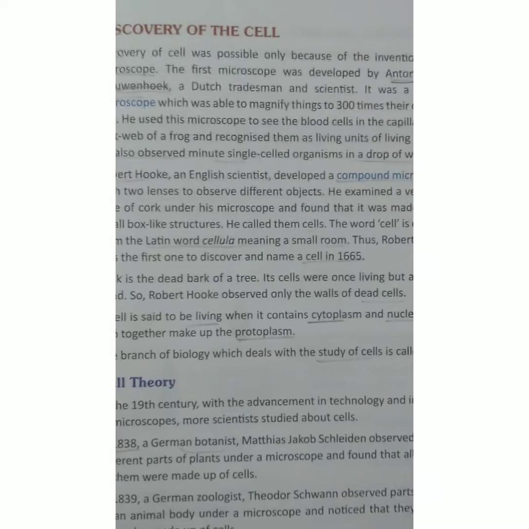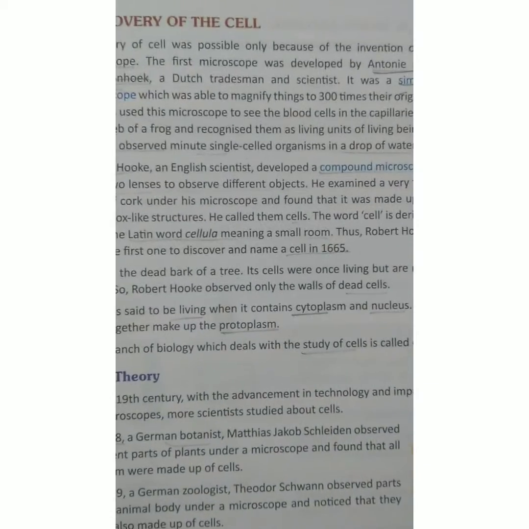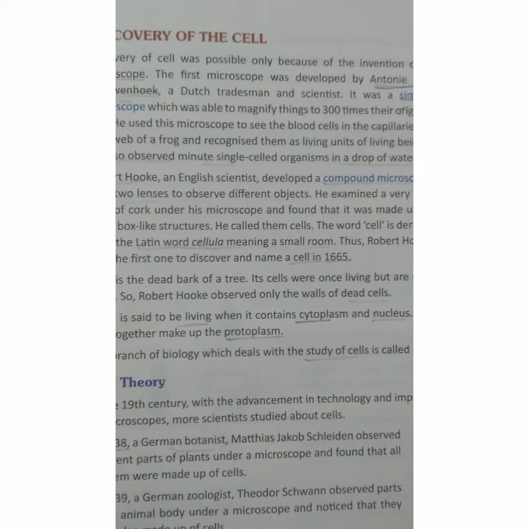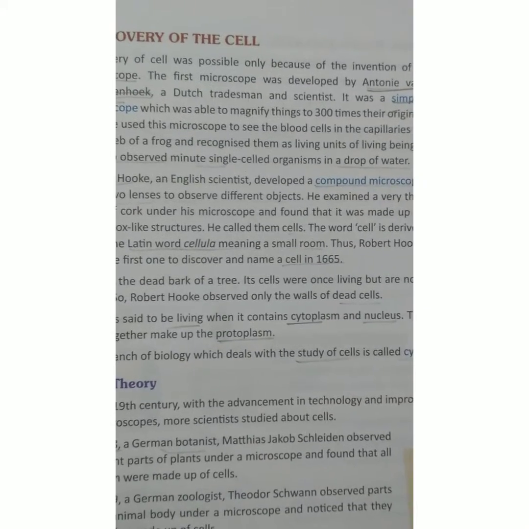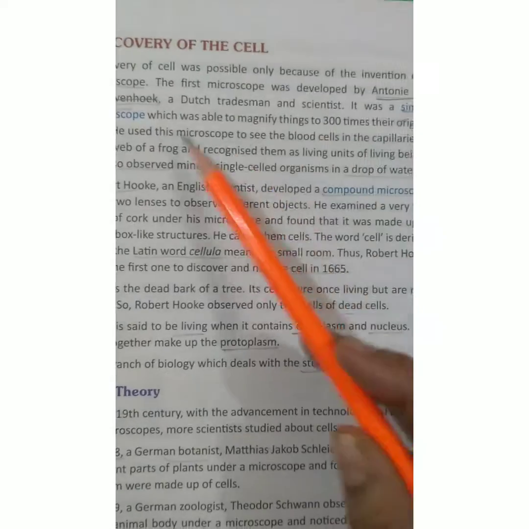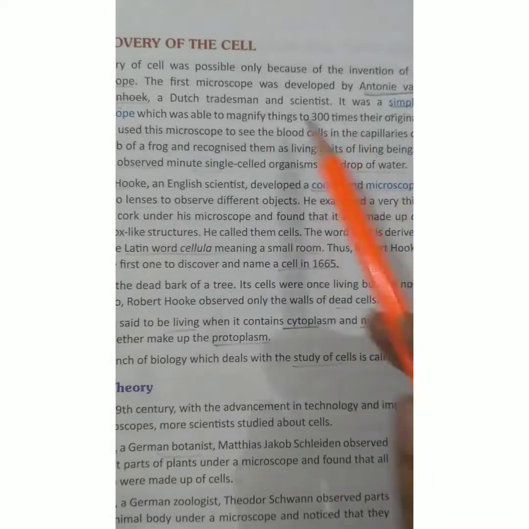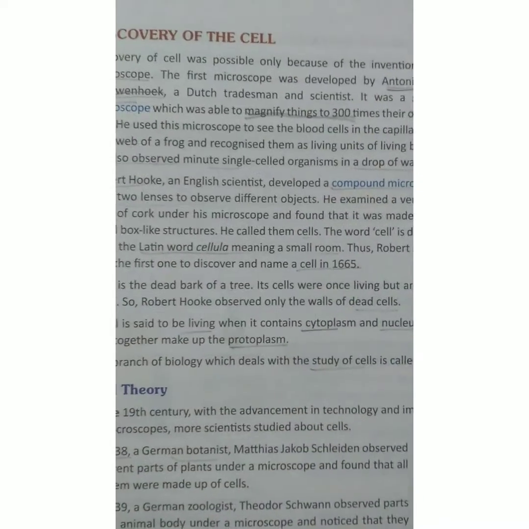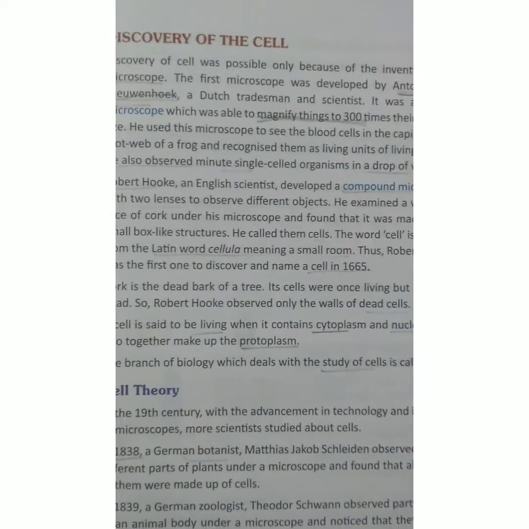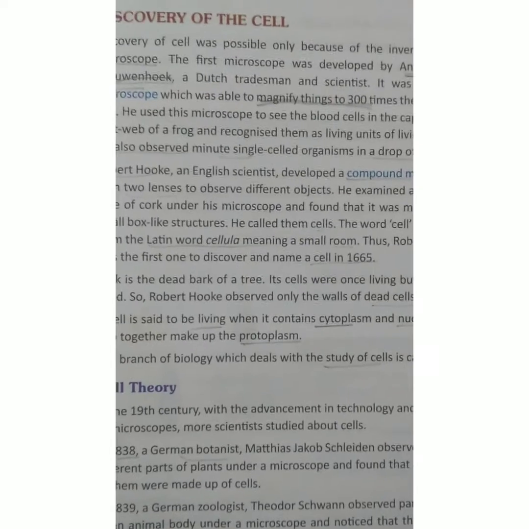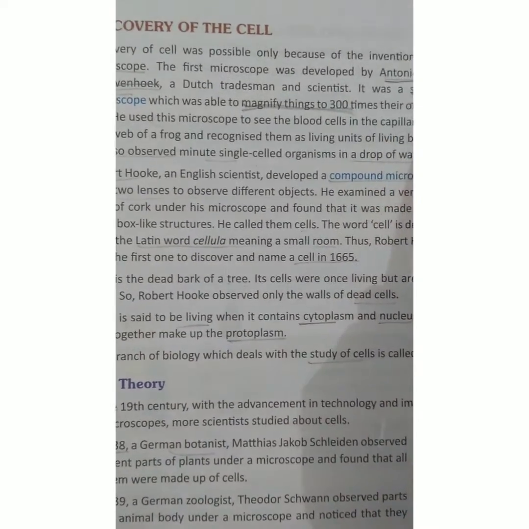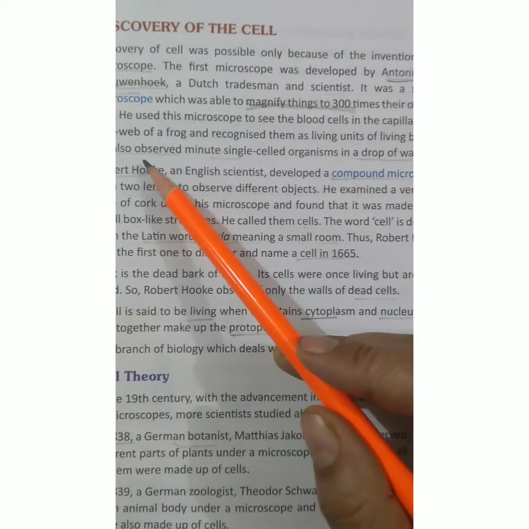Why is it called a simple microscope? A simple microscope means a single lens was used in that microscope. And it can magnify things. Magnify means you can enlarge, you can zoom it, and see things 300 times larger than their original size.